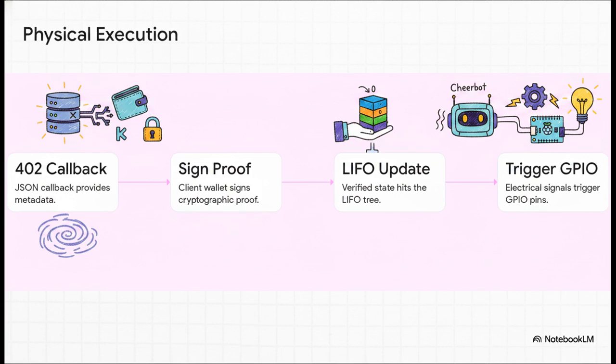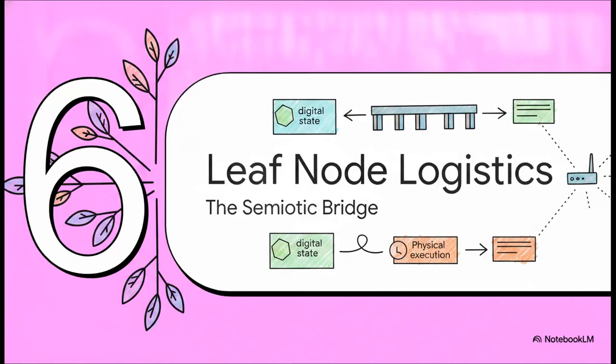The CheerBot reads that bit-perfect JSON state and directly triggers electrical signals to the physical GPIO pins on the Raspberry Pi. Pure mathematical logic is seamlessly translated into a literal electrical pulse to spin a motor or light up a room. It's wild. And that brings us to our final section, Section 6, Leaf Node Logistics.